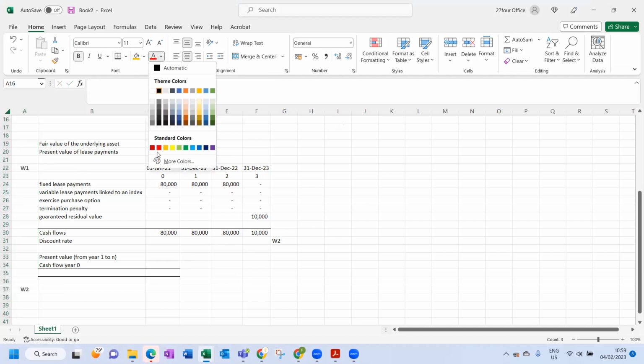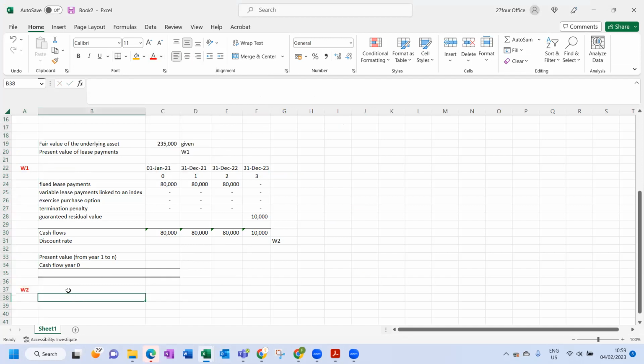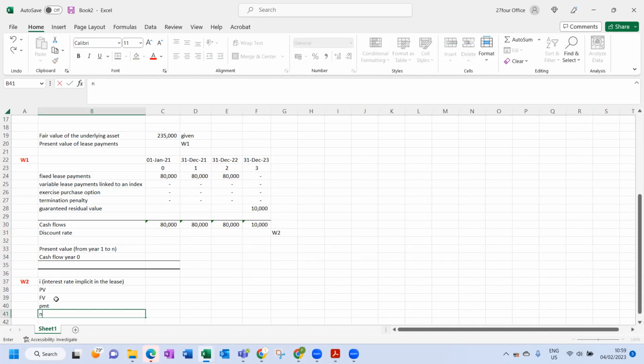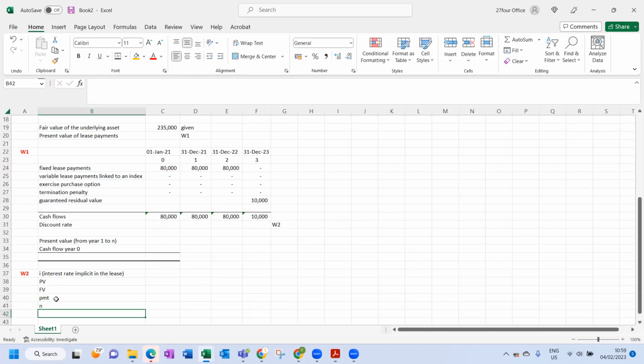So we want I. In order to get I, we're going to need the other four numbers: present value, future value, PMT, and N.